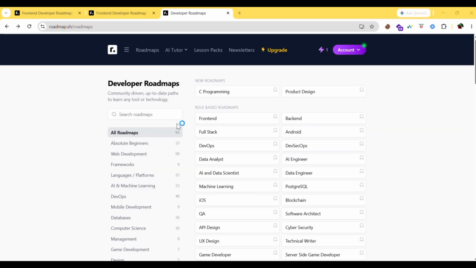And just go through these questions. Okay. So not only front end, you can learn any other. If you want to become a backend developer or full stack developer, you can also find the roadmap. You just need to follow those consistently. You should maintain consistency. Like daily, you need to learn something. Then only you'll succeed and you can become what you want.